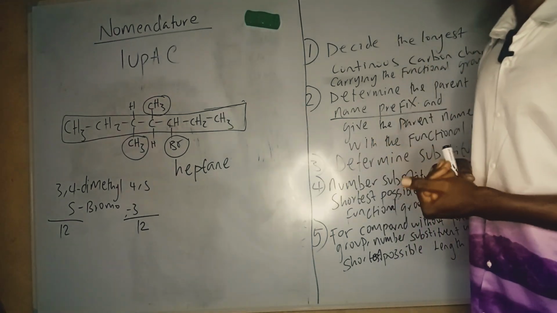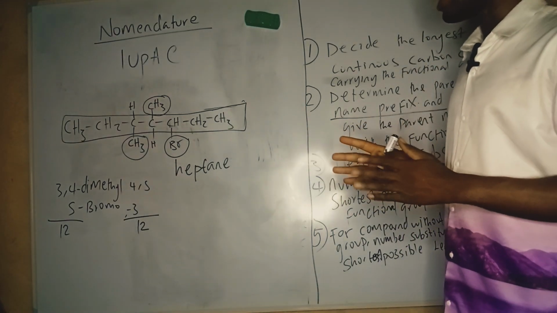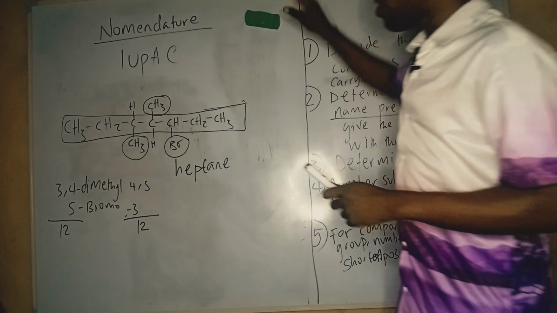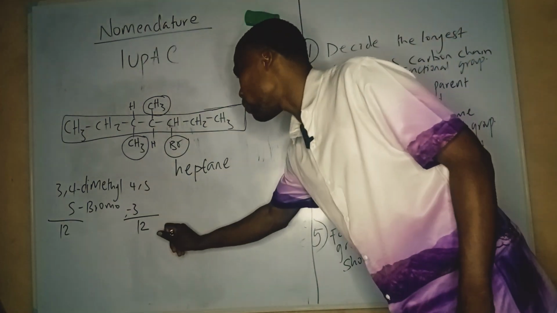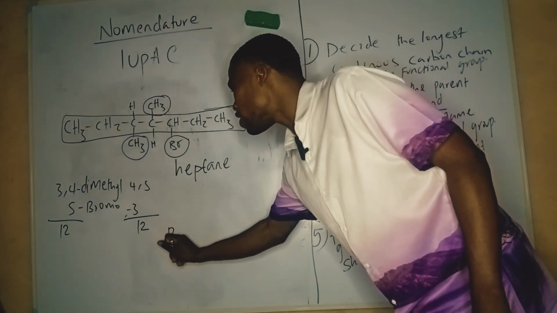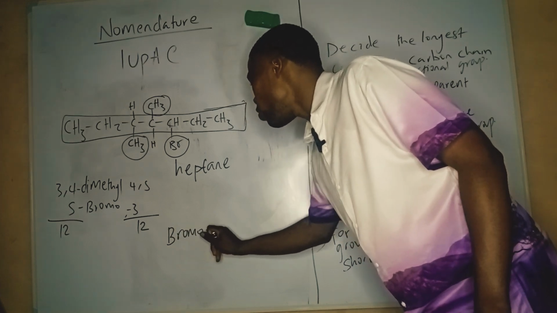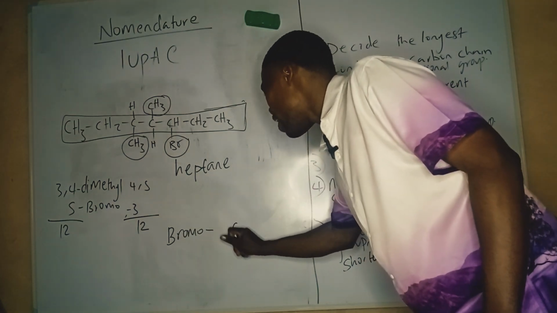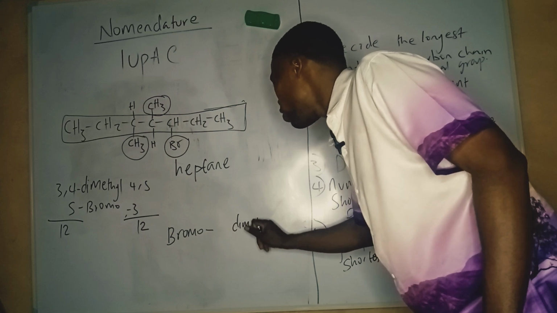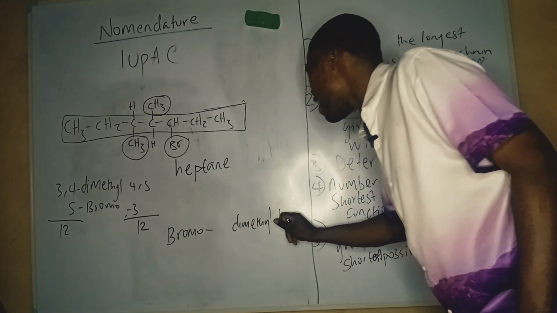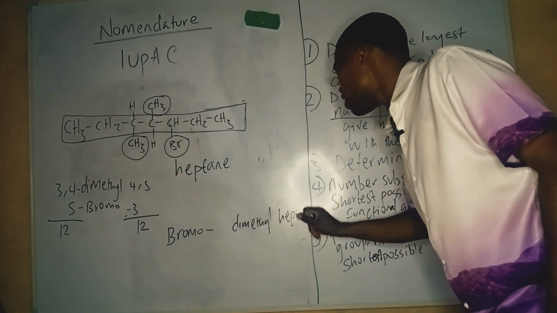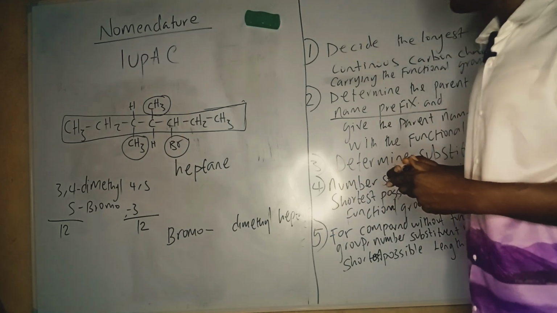In this kind of case, what you have to do is to first arrange. So I'm going to arrange the name of the compound first. I'm going to follow alphabetical order. So bromo will come first before methyl. So the name of the compound is bromo, hyphen, there's a number, and we have dimethyl. Please follow my method. And we have heptane in this case. So now, how do you apply your name?